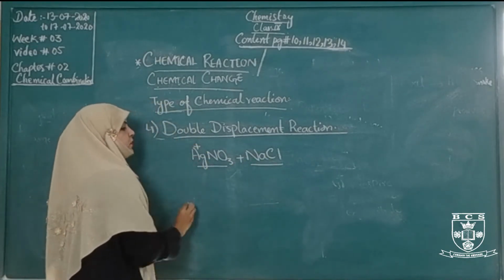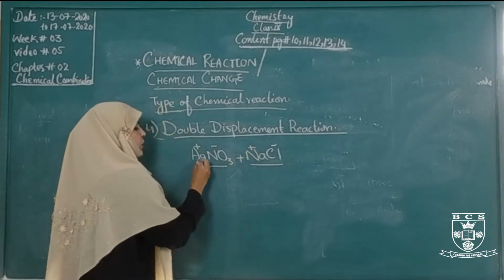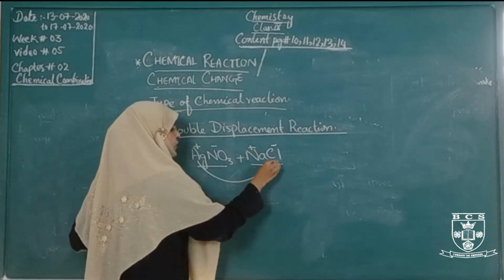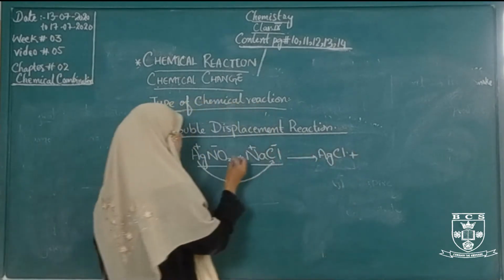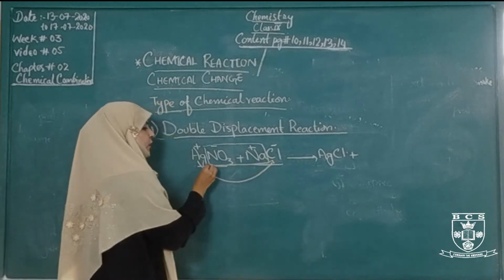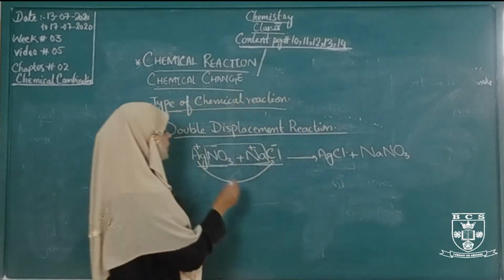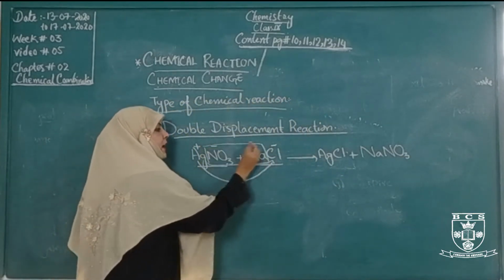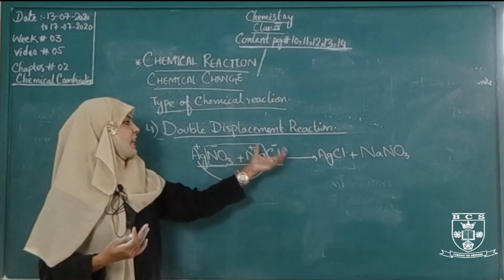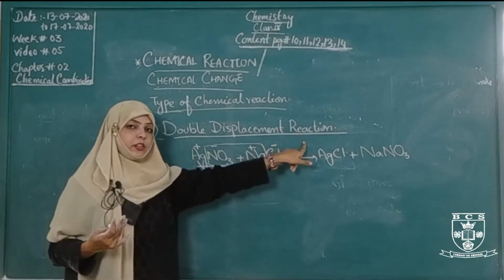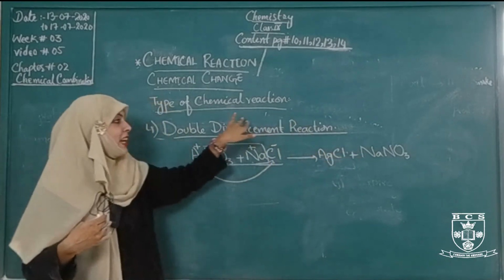Silver has a positive charge, nitrate has a negative charge. Sodium has a positive charge, chlorine has a negative charge. So a positive charge goes towards the negative charge and forms silver chloride, AgCl. And this positive charge goes towards the negative charge and forms sodium nitrate. It is a reaction in which two compounds exchange their partners so that two new compounds are formed. This reaction is called a double displacement reaction.